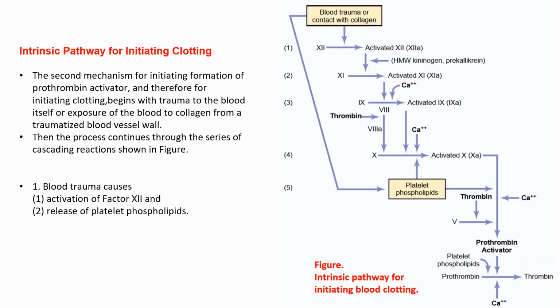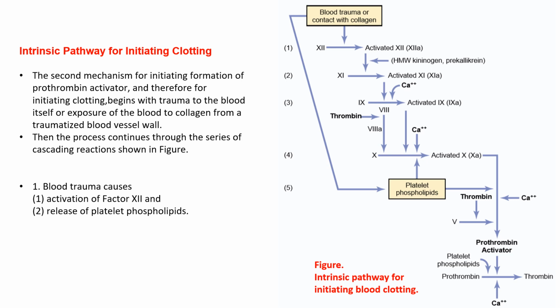Intrinsic pathway for initiating clotting. The second mechanism for initiating formation of prothrombin activator, and therefore for initiating clotting, begins with trauma to the blood itself or exposure of the blood to collagen from a traumatized blood vessel wall. Then the process continues through the series of cascading reactions shown in the figure.